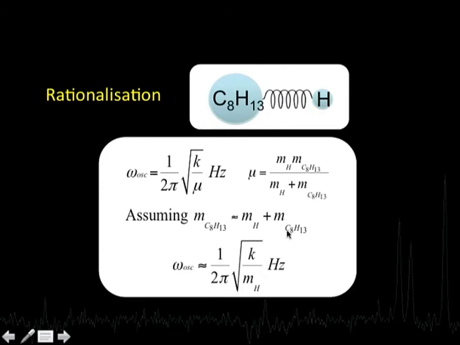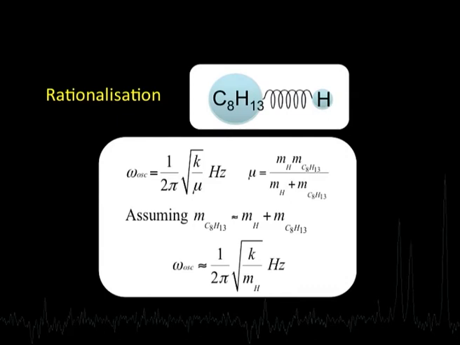So, irrespective of what this bulk is, whether it is C8H13 or some other big molecule, the vibration frequency will depend on the force constant, which is the same because I am talking about the same CH bond, and mH, again a constant. So, the vibration frequency will not change. That is how we rationalize the concept of what is called the group frequency.